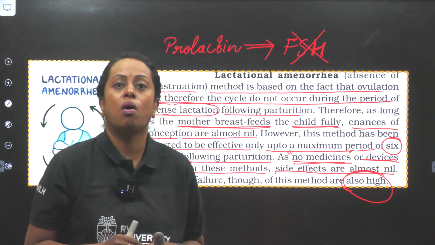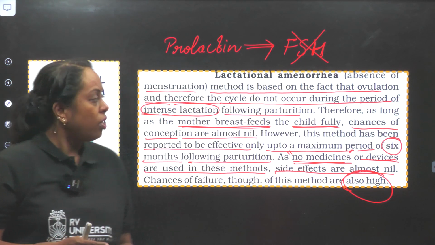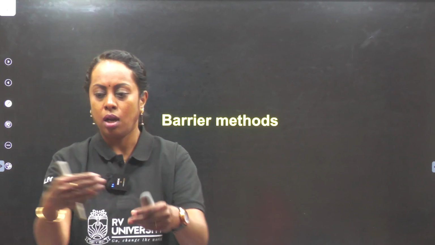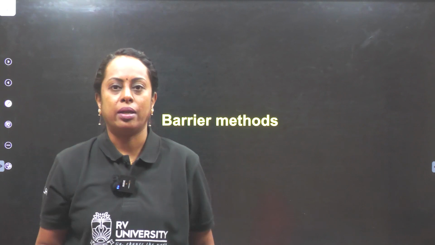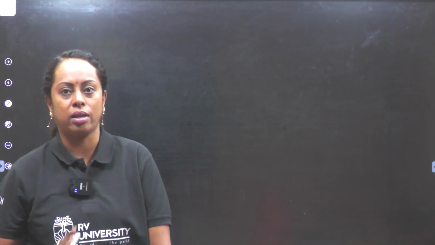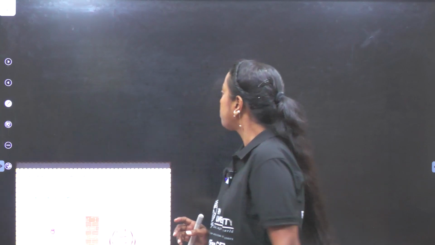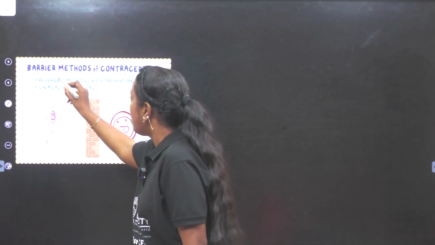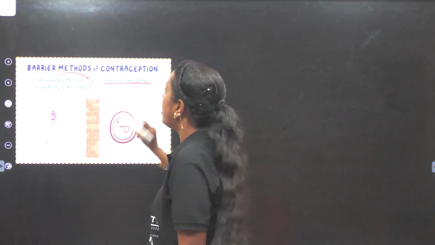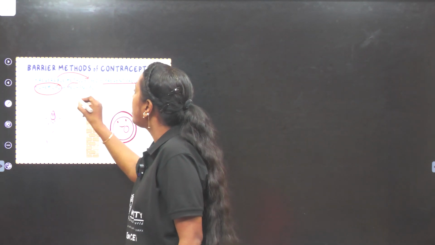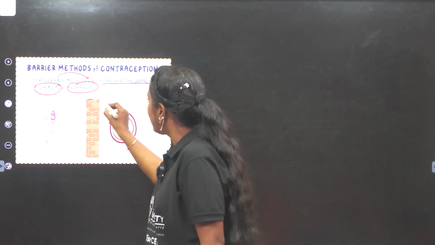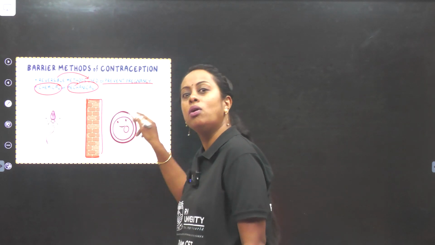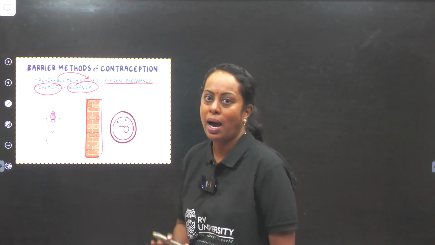We completed what are called natural methods. Now, followed by natural methods, there is something called barrier methods. So we are going to set a barrier: sperm and ovum should not meet. That method is called the barrier method. Under the barrier method of contraception, it is reversible, used to prevent pregnancy. It can be chemical or it can be mechanical. In this cartoon image, there is a wall showing that a sperm is unable to meet the ovum. So that's called the barrier method.